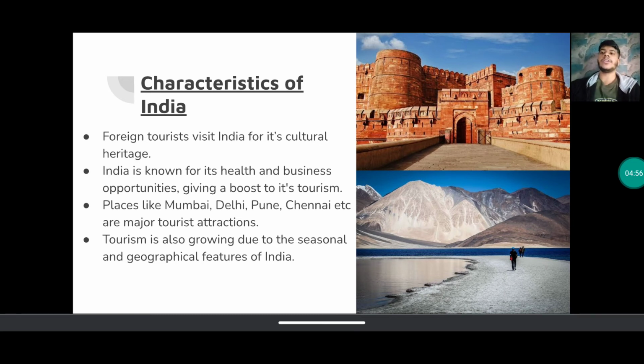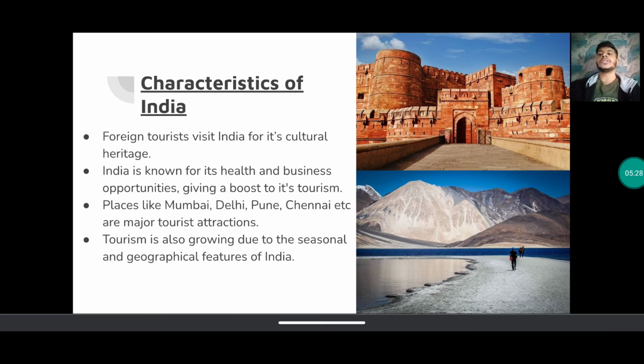So India is known for its health and business opportunities, and therefore there's a lot of tourism here. All right. Now, places like Mumbai, Delhi, Pune, Chennai, etc. are major tourist attractions. You can see in our own city there are so many different places to visit. A lot of historical monuments, buildings, places. You have the beach, you have gardens, you have a lot of other things. All right. So similarly, just like Mumbai, Delhi, Pune, Chennai, etc. are also major cities, and therefore a lot of tourists come and visit these cities.